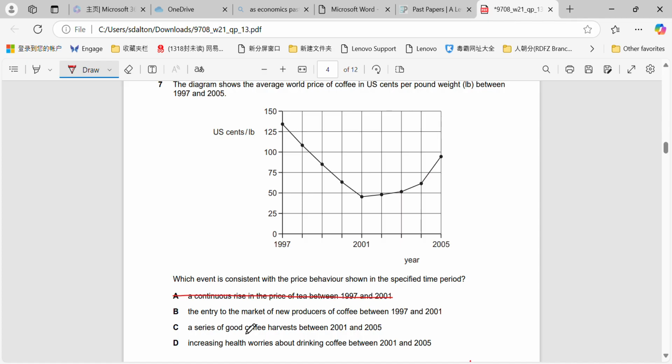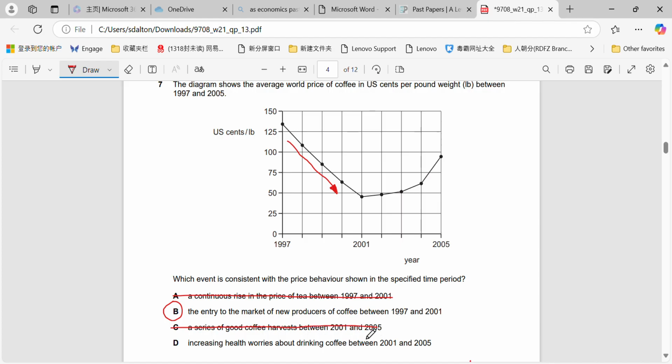Entry to the market of new producers of coffee between 1997 and 2001. So that would be consistent with what we're showing, right? Because if there are new suppliers entering the market, the competition level is increased, and therefore the price should drop. A series of good harvests between 2001 and 2005. I wouldn't say necessarily. The price is still only increasing by a small amount.